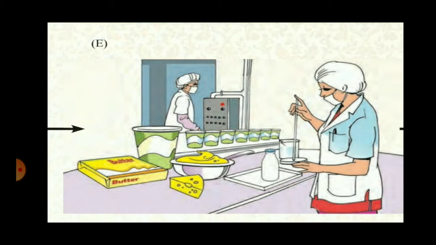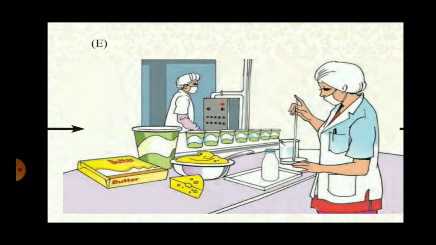Okay, what else is happening in figure E? The milk is processed into its product, and also the testing of the milk to check the quality of the milk. Some sort of test is done on that milk, and you can determine the quality of the milk. So some sort of testing is being done in this figure, and also milk products are being manufactured in this milk processing center. Out of the products shown in figure F, which products do you use?